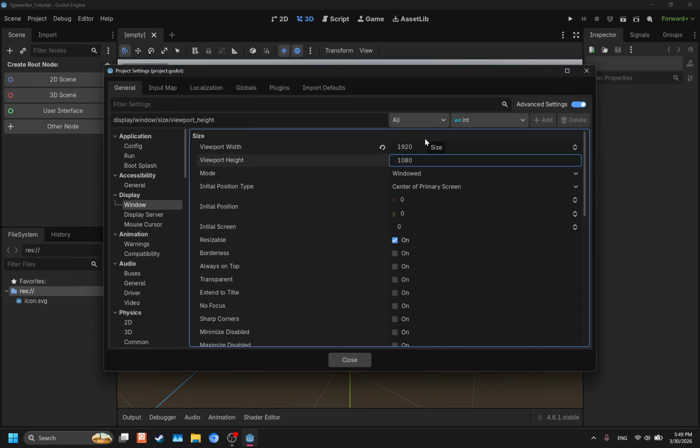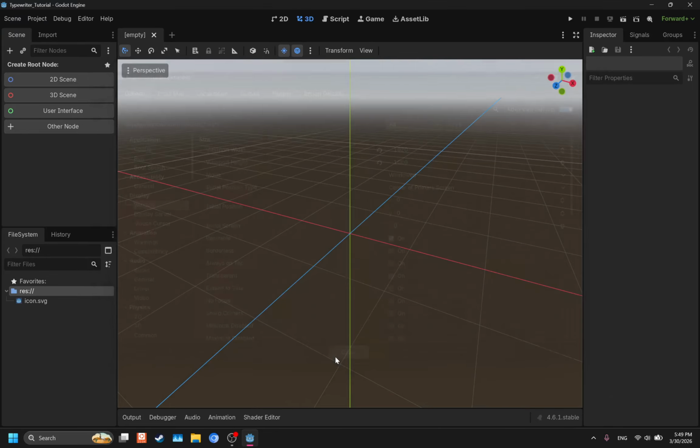You can make it another resolution, though do note that when you're inputting the sizes for the dialog boxes and the margins, you're going to need to find your own values that line up with the screen and how you want it. So if you're doing that, just keep that in mind. But if you're keeping it at 1920 by 1080 like I am, you should be fine. So there we go. Viewport width and height, we set that.